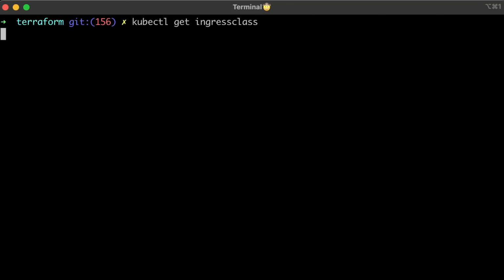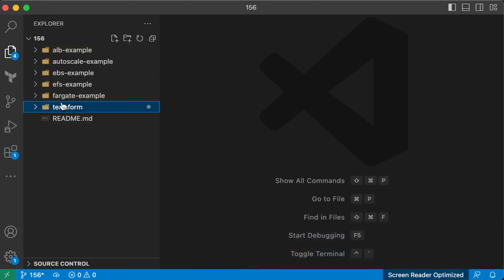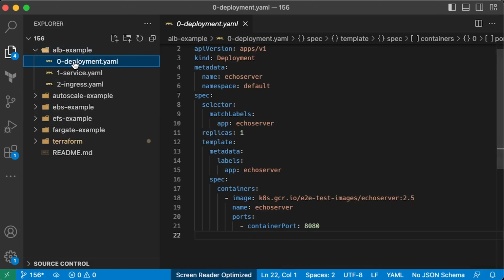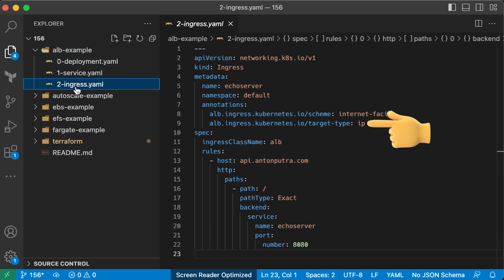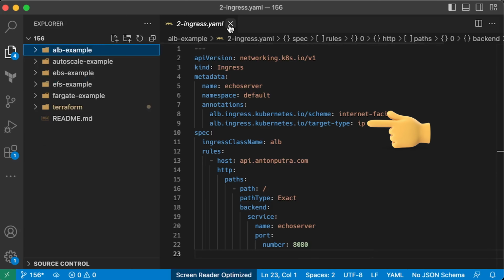By default, it will create an ALB ingress class. Now, to validate, let's create a simple deployment object based on Echo server. To use IP mode, we need to create a service of type ClusterIP. On the ingress resource, we need to switch from instance to IP mode using the target-type annotation. Also, we can either create a public ingress that can be accessed from the internet or a private one to expose applications within the VPC. Then specify the ingress class and optionally provide a host.